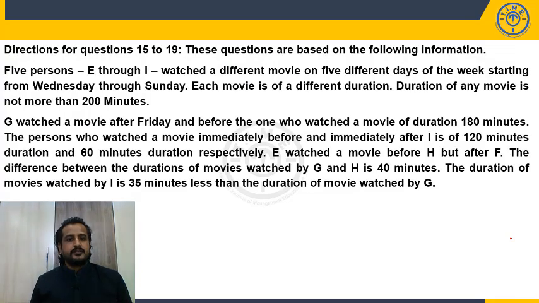Question number 15 to 19. There are 5 persons, E through I. Watch a different movie on 5 different days of the week starting from Wednesday through Sunday. Each movie is of a different duration. Okay. Duration of any movie is not more than 200 minutes. Fine. Now, what can I freeze here? Days I can freeze. This we discussed during the basic class, when to freeze what in distribution sets.